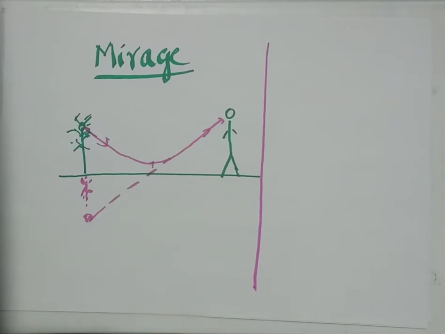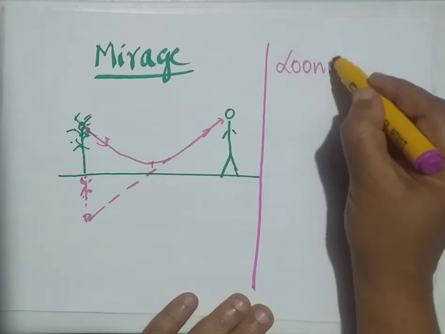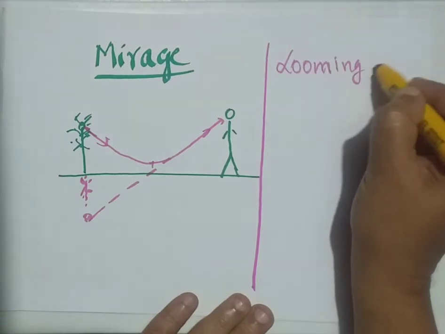Can you think of a similar formation in the cold countries? In fact, in the cold countries, what is there on the icebergs on the sea can be seen in the sky as a mirage, but that is not called a mirage, that is called looming.